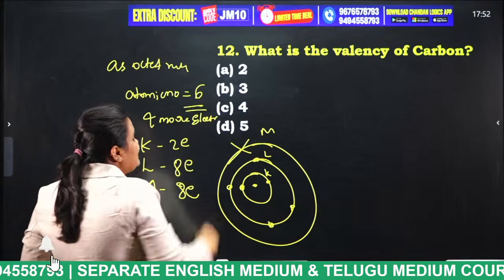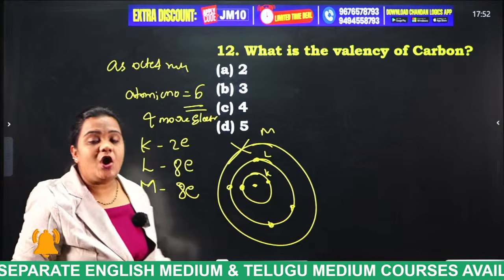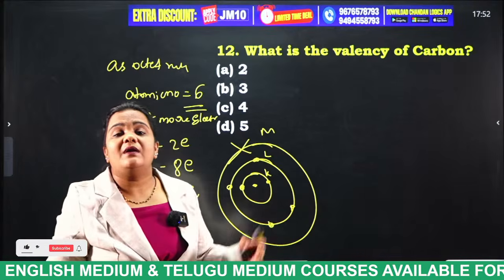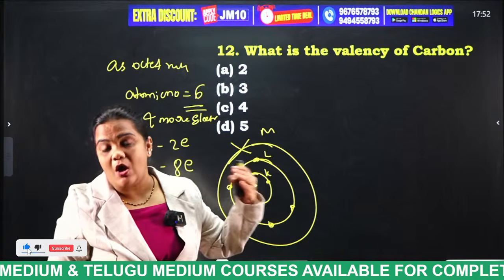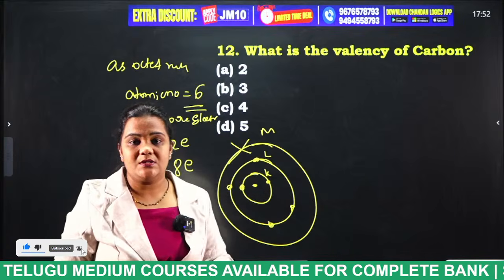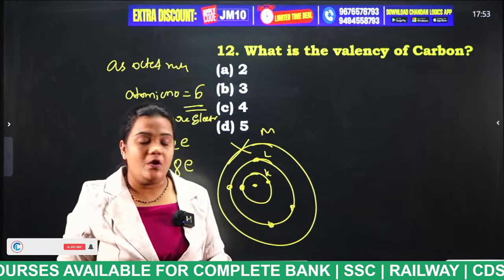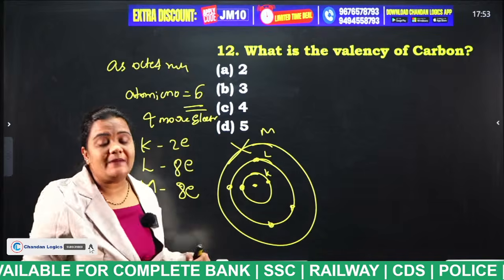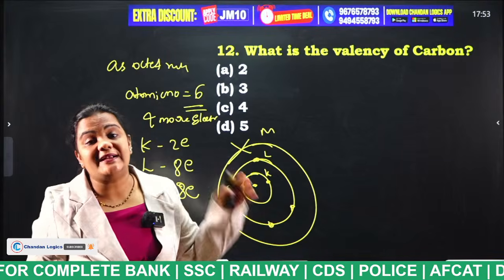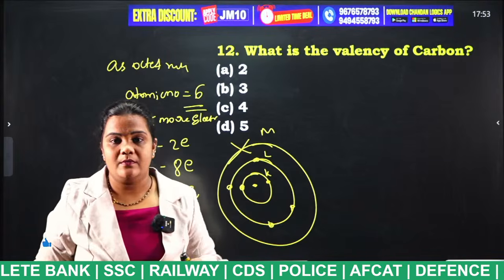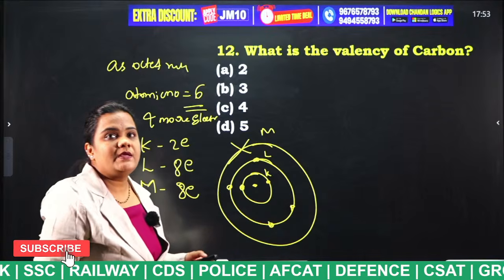So these 4 more electrons, in order to become stable, they will make a bond with oxygens and hydrogens. For that purpose, carbon has the tetravalency property. Yes. Next question.